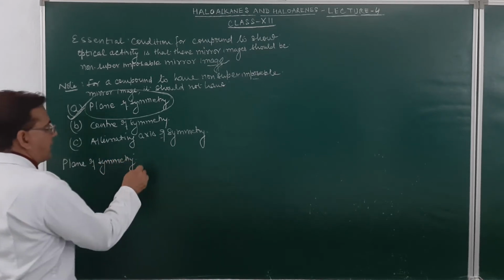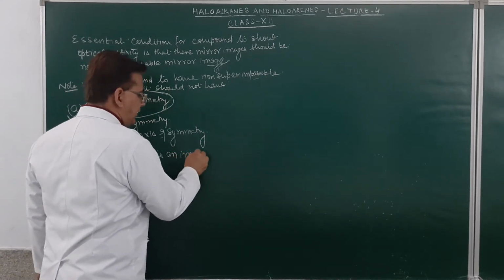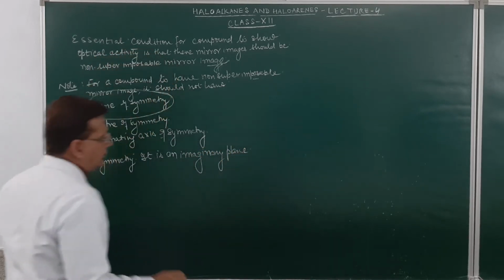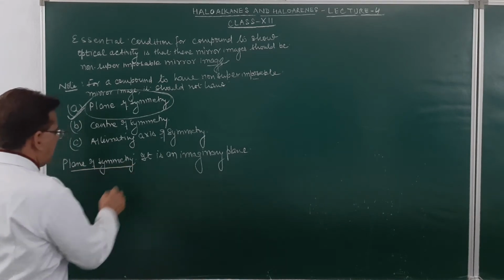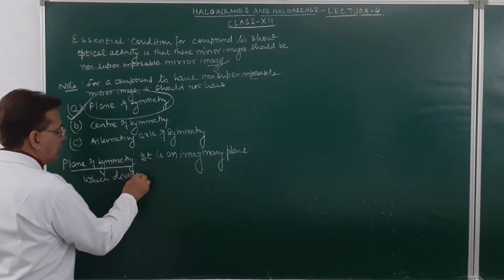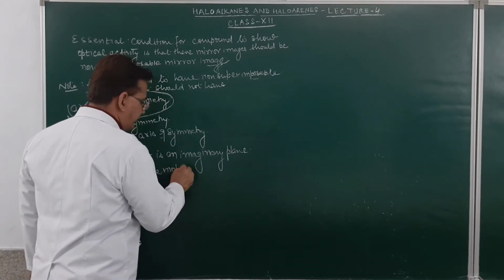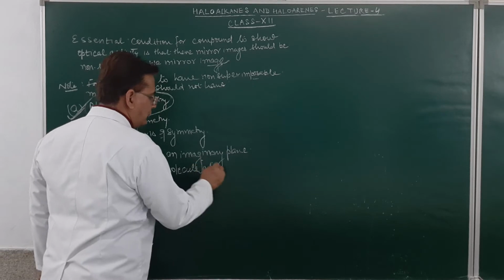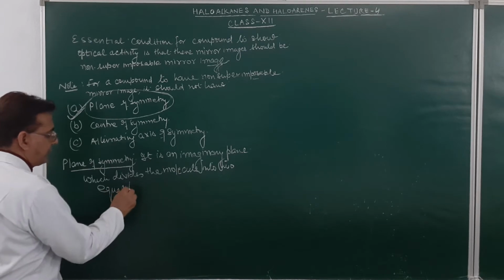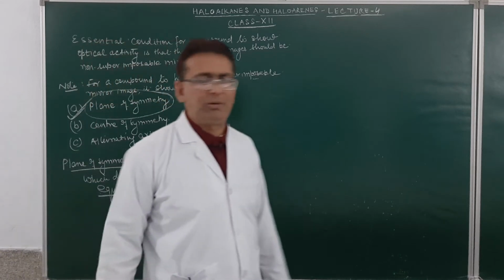Plane of symmetry. It is an imaginary plane which divides the molecule into two equal halves. Am I clear? So that imaginary plane which divides the molecule into two equal halves is called a plane of symmetry.